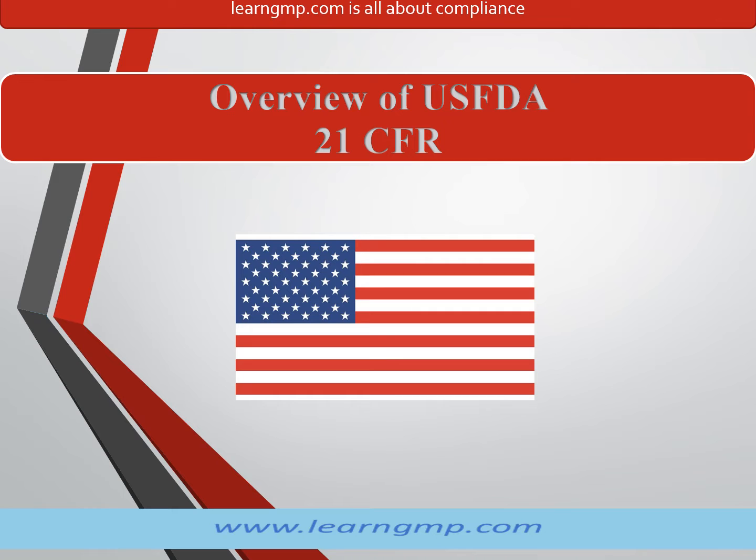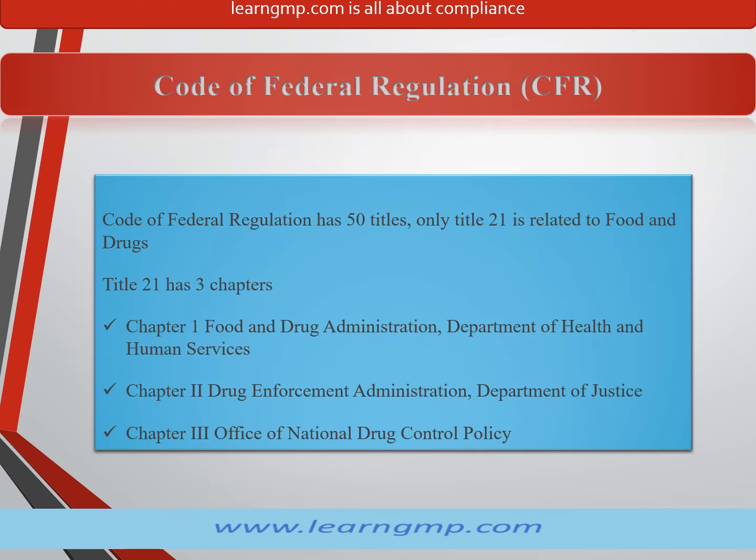Overview of US FDA 21 CFR. Code of Federal Regulations, CFR. The Code of Federal Regulations has 50 titles, and only Title 21 is related to food and drugs. Title 21 has 3 chapters.